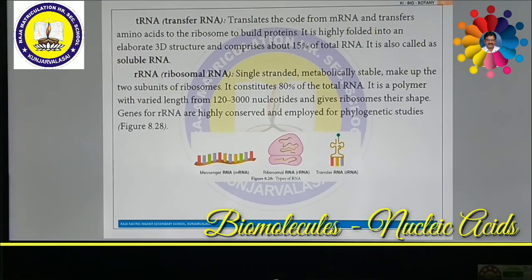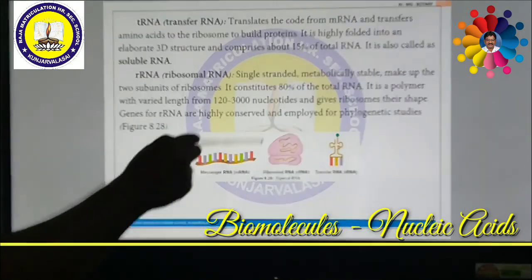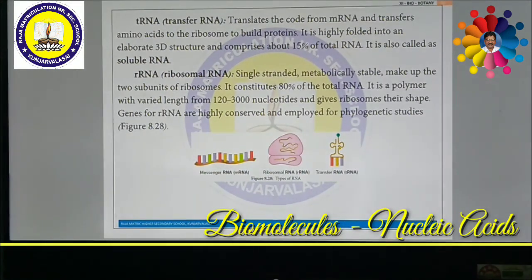Then what about rRNA, ribosomal RNA? It is at the center. Ribosomal RNA is single-stranded, metabolically stable, and makes up the 2 subunits of ribosomes. It constitutes 80% of total RNA.